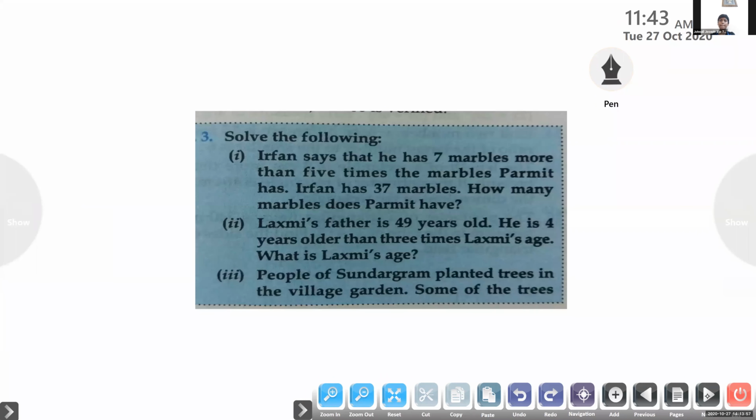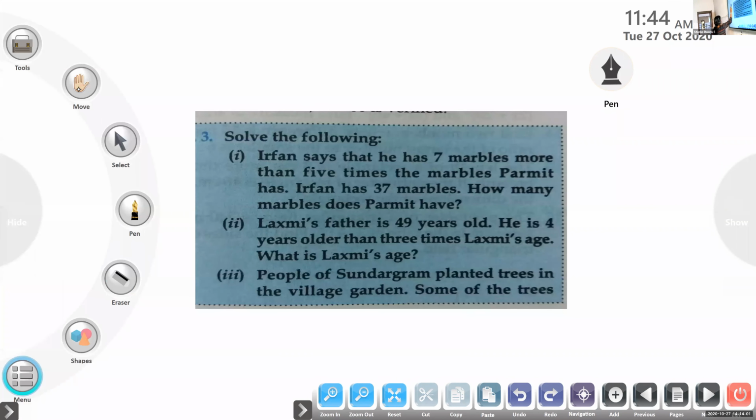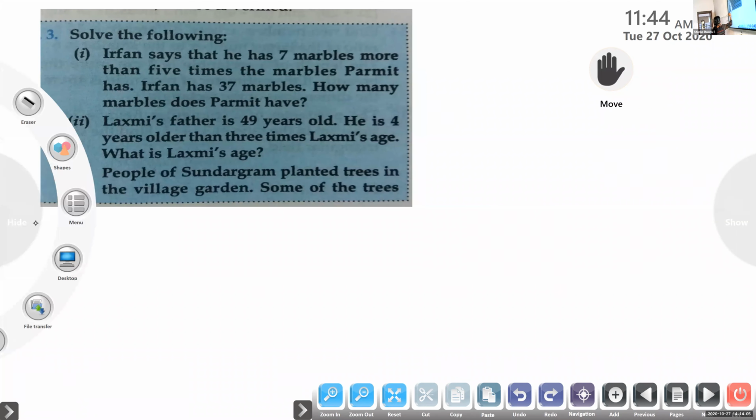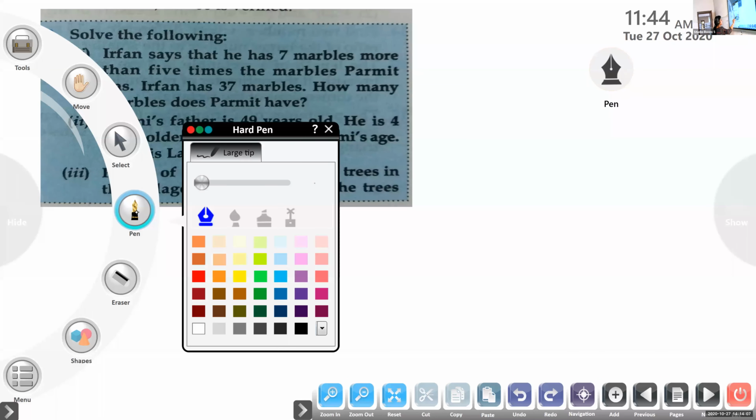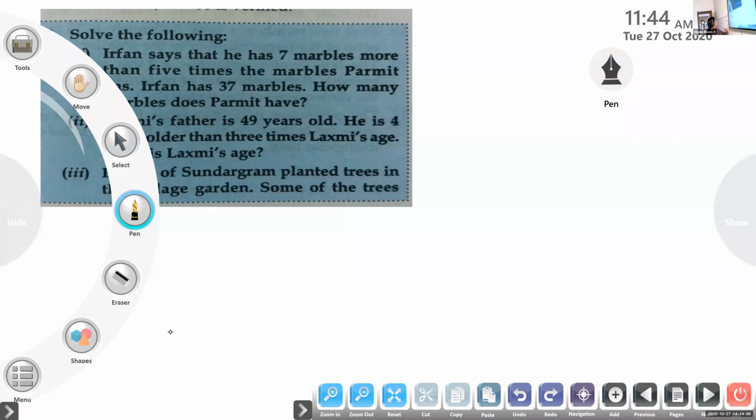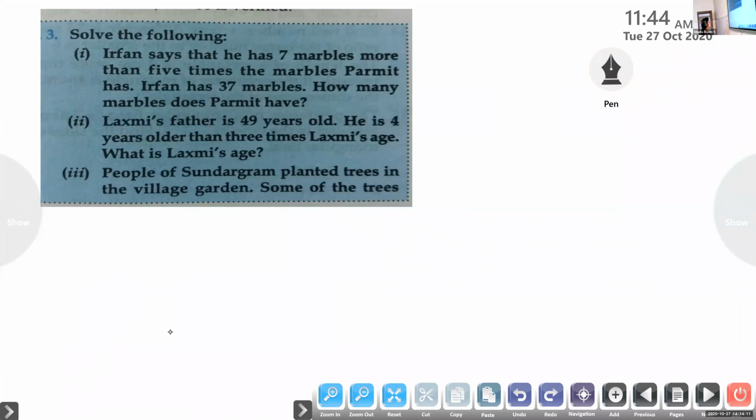You can read the question and try to answer it. This is the question. Irfan says that he has 7 marbles more than 5 times the marbles Parmit has. How many marbles does Parmit have? Let Parmit have x marbles. See the question, then frame the equation.